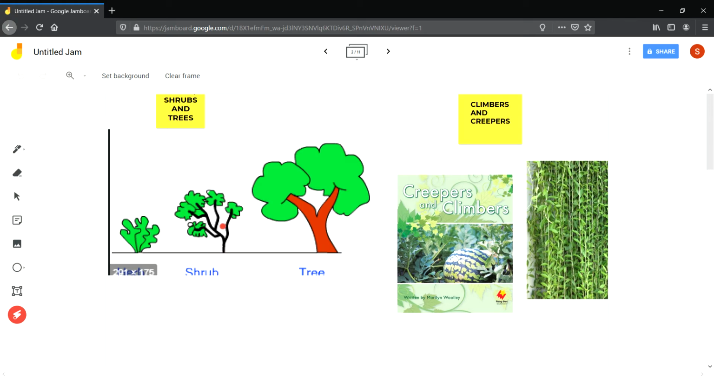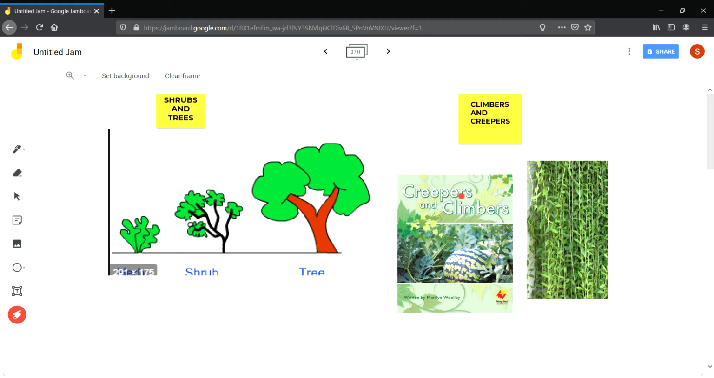Examples of shrubs you have seen in your home are the lemon plant, the bougainvillea plant, and China rose. All are shrubs. Then what are trees? See, these are trees. Trees are very big, tall plants with a brown, thick, hard stem. They live for several years. You must have seen a mango tree, a neem tree, a banyan tree. All these are trees.